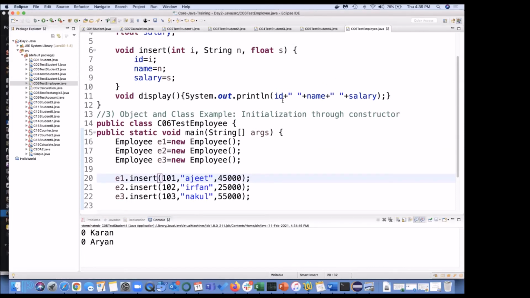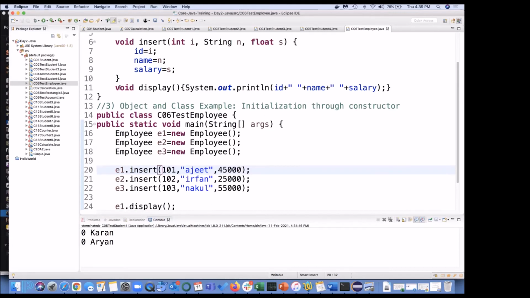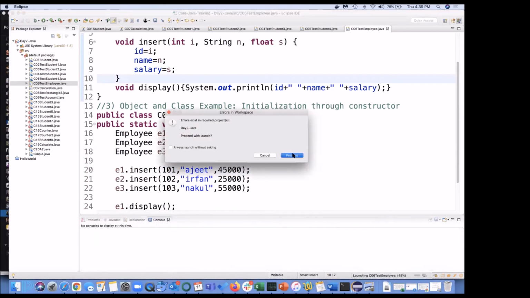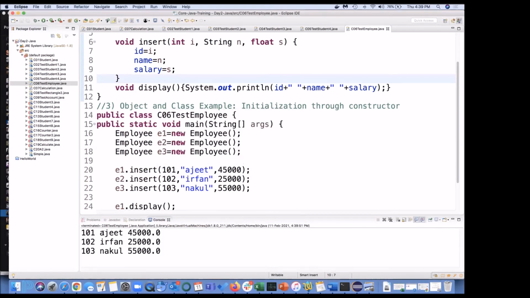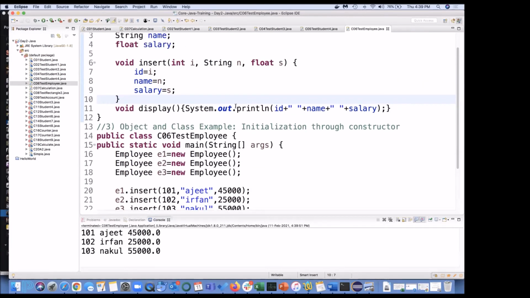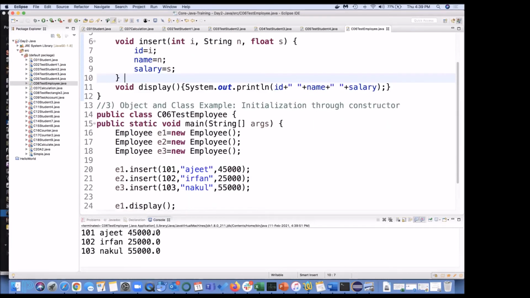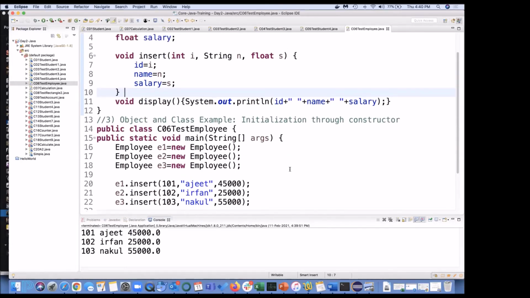That is the reason it is going to display like this. So I believe the output is pretty simple for this, and all of you are assuming that is right. We are going to get the same output, 101 Ajit, and because it was float, you can see 0.0, 0.0, 0.0 coming here. Your compiler is changing it. I have not added 0.0.